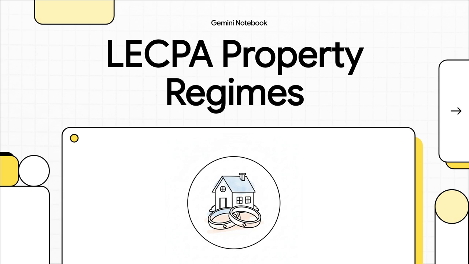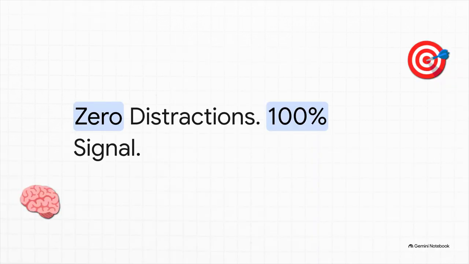Today, we're going to entirely rewire how you look at the conjugal partnership of gains versus the absolute community of property. Welcome to your minimalist study guide. We're dropping the complicated jargon, the massive blocks of textbook text, and the endless sea of highlighters. This explainer is specifically designed with zero visual distractions, just 100% pure signal. Our goal? To lock these tax rules into your memory for the next 3 years.